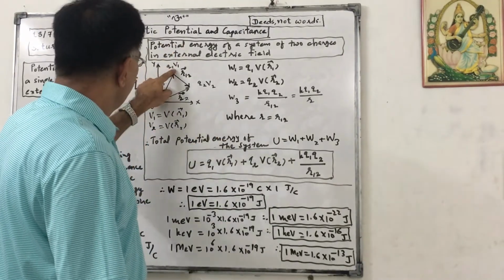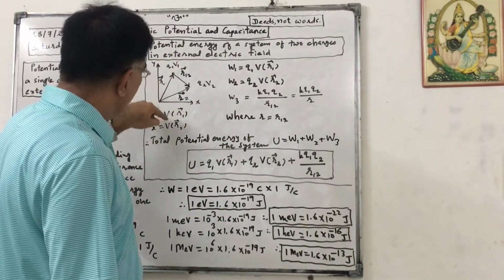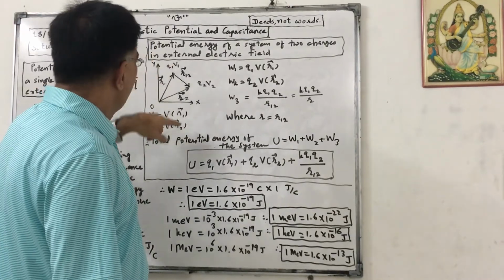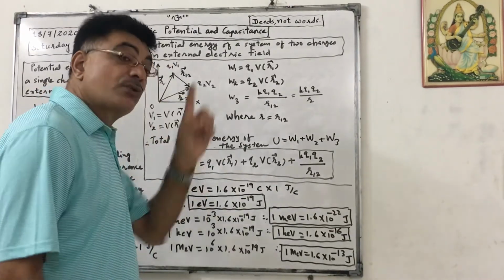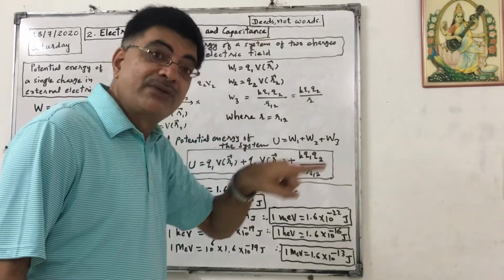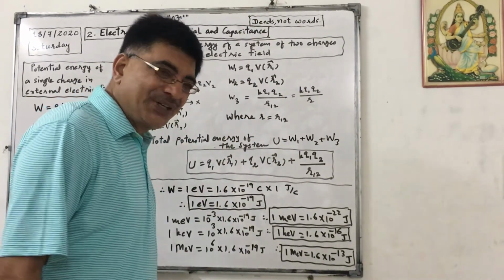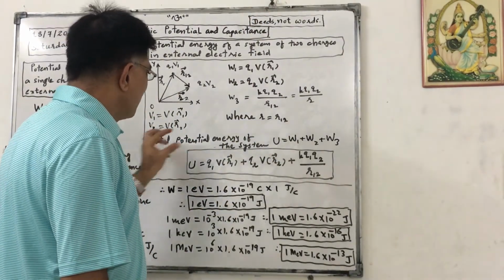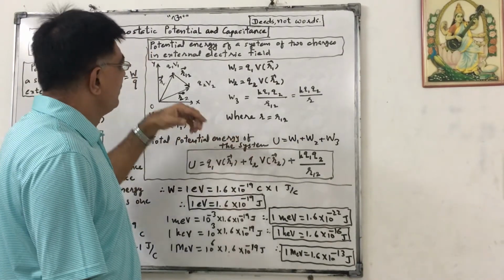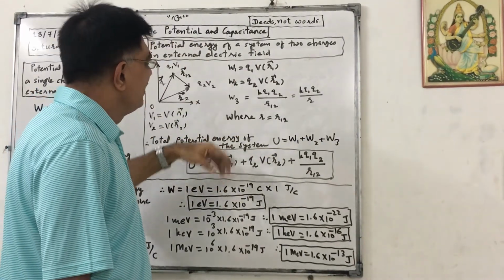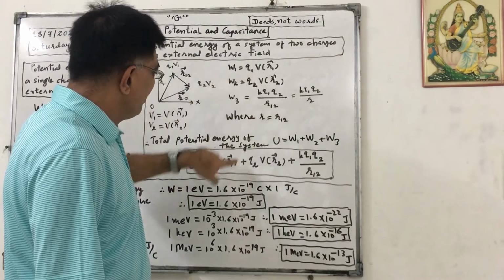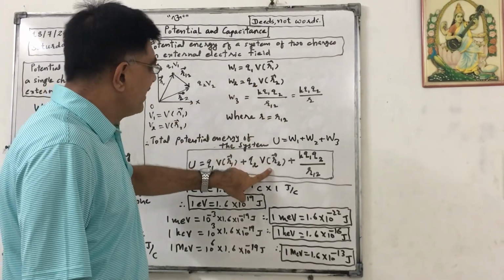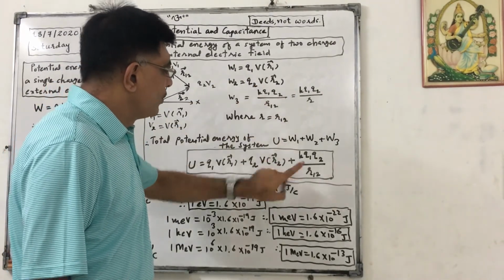Here V1 is the potential at r1 and V2 is the potential at r2, due to that external field already existing, which we have not shown here. So the total potential energy of the system U will be equal to W1 plus W2 plus W3. That will be equal to Q1 into V of r1 plus Q2 into V of r2 plus k Q1 Q2 upon r12.